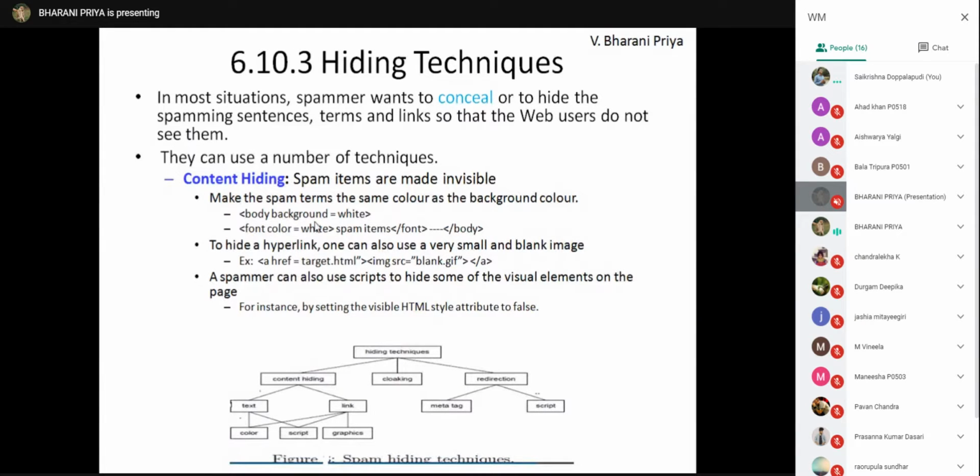By using background color, where the background color and the content color are the same. The second hiding technique is for the hyperlink: if you use a small blank image, then also the content is hidden for hyperlinks.